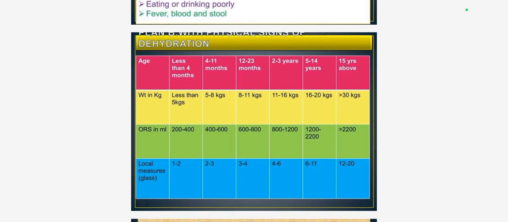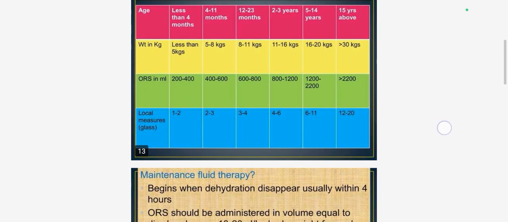We have to see according to age and weight in kg, ORS in ml, and local measures in glasses. Here you can see that for less than 4 months, weight less than 5 kg, give 200 to 400 ml, which is 1 to 2 glasses. For 15 years and above, weight more than 30 kg, give more than 2200 ml, which is 12 to 20 glasses. So this is the chart for measuring and treating dehydration.